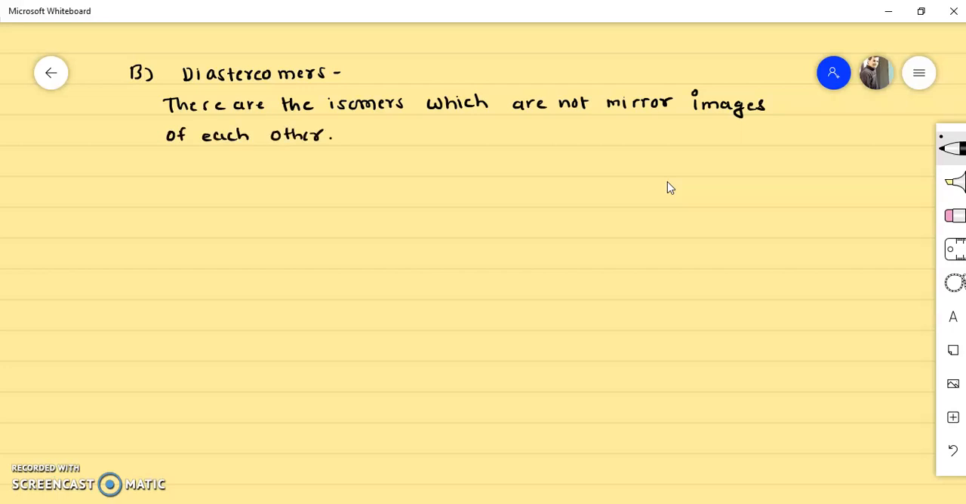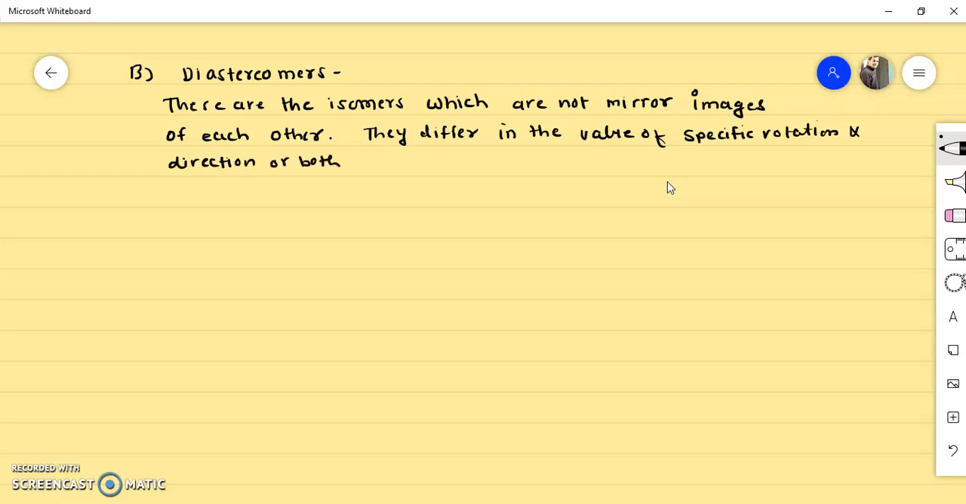These are not mirror images of each other, and further they differ in the value of specific rotation and direction, or we can say both, meaning the value of specific rotation as well as the direction of specific rotation. So these are the stereoisomers which are not mirror images of each other. That is a very important point to remember.